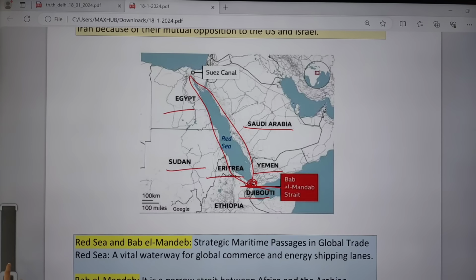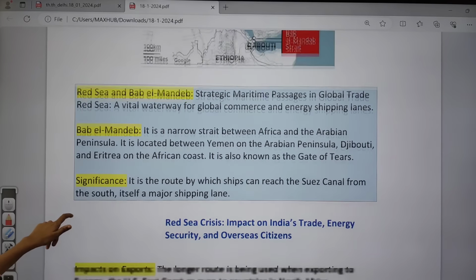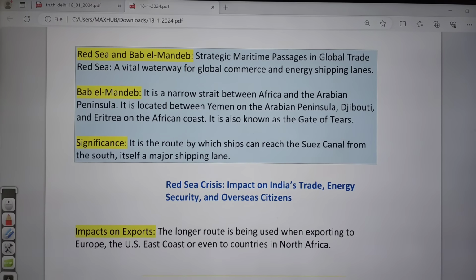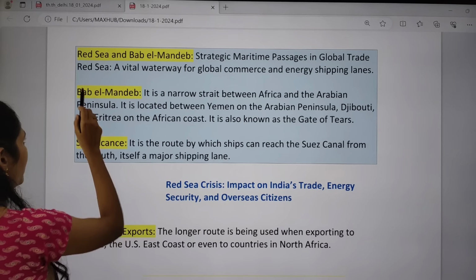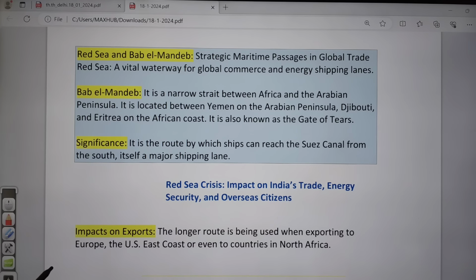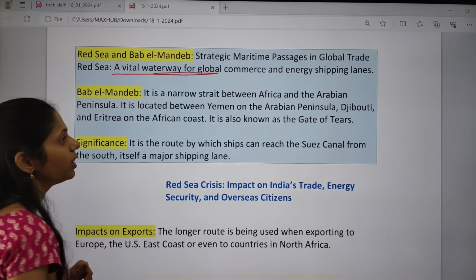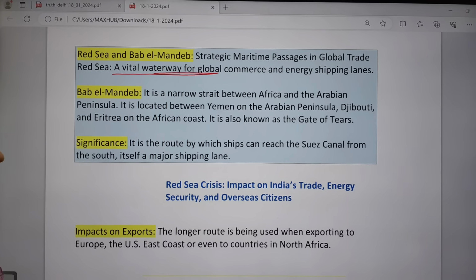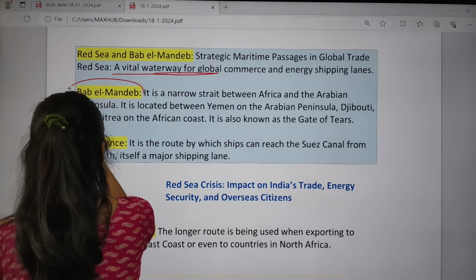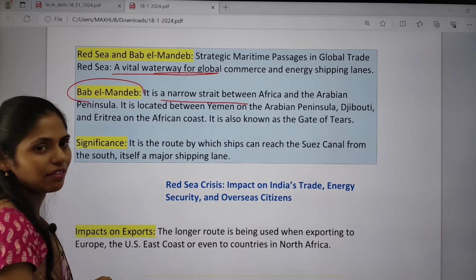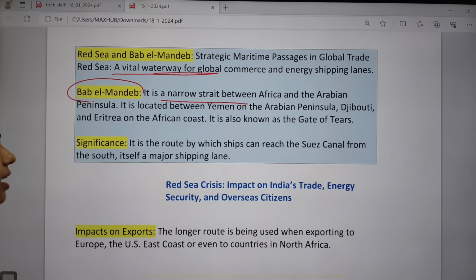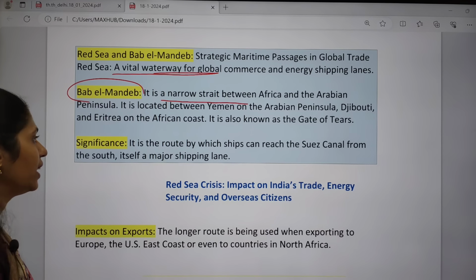Now let us see some facts regarding the Red Sea and Bab el-Mandab. The strategic maritime passage in global trade happens through this Red Sea, and it is a vital waterway for global commerce and energy shipping lanes. The Bab el-Mandab is a very narrow strait between Africa and the Arabian Peninsula, located between Yemen on the Arabian Peninsula and Djibouti and Eritrea on the African coast, and it is also known as the Gate of Tears.